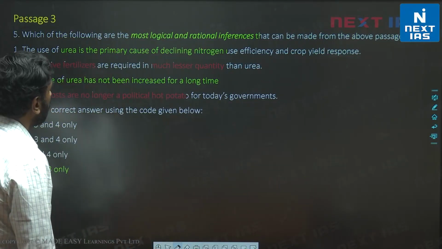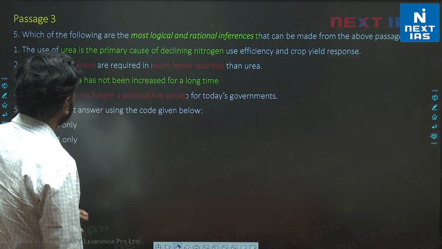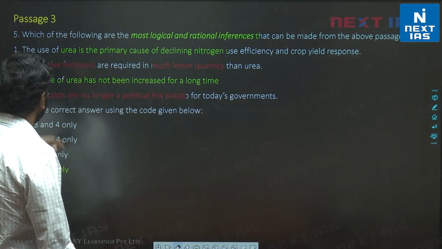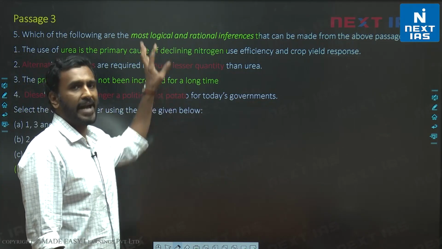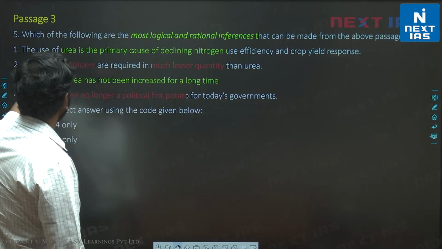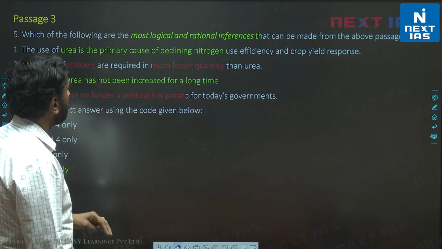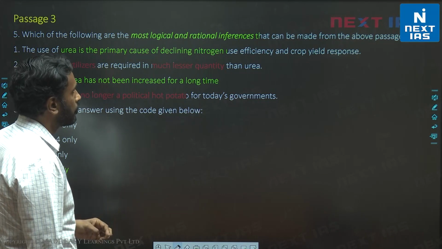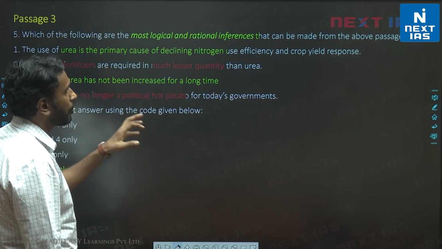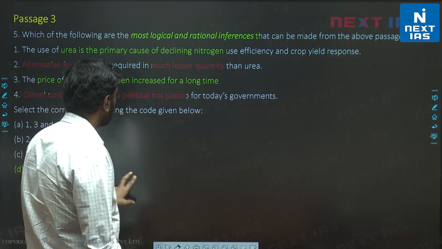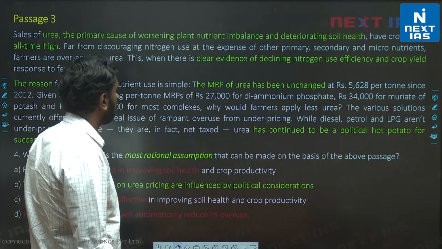Okay, so which of the following are the most logical and rational inferences that can be made? So inferences, we are looking at facts. We need necessary facts in the passage. Let's look at 1. The use of urea is the primary cause of declining nitrogen use efficiency and crop yield response. If you notice, two reasons were given to us, two negative outcomes.